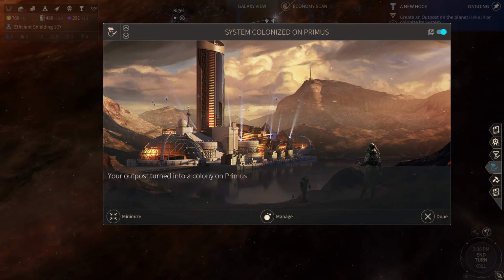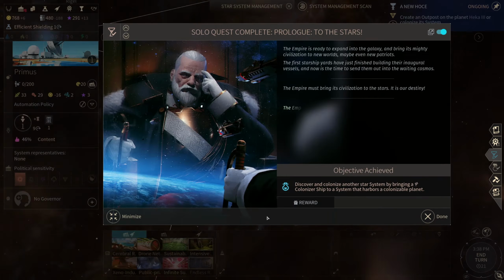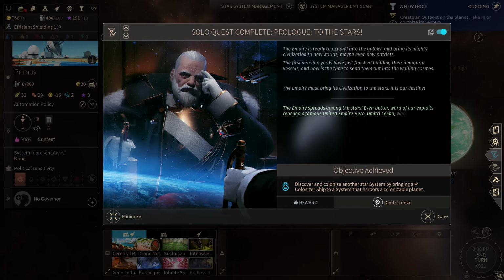Create systems colonized on Primus. Your outpost turned into a colony on Primus. Excellent. We need to manage it. Solo quest complete. Prologue to the stars. The Empire is ready to expand into the galaxy and bring its mighty civilization to new worlds. Maybe even new patriots. The first starship yards have just finished.